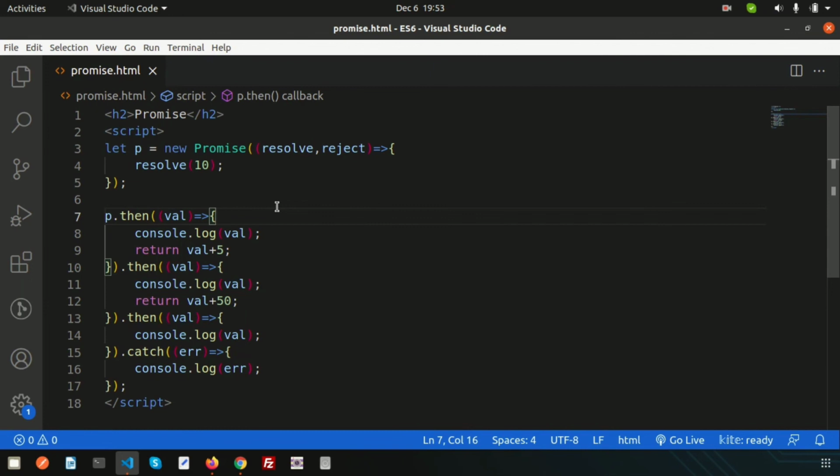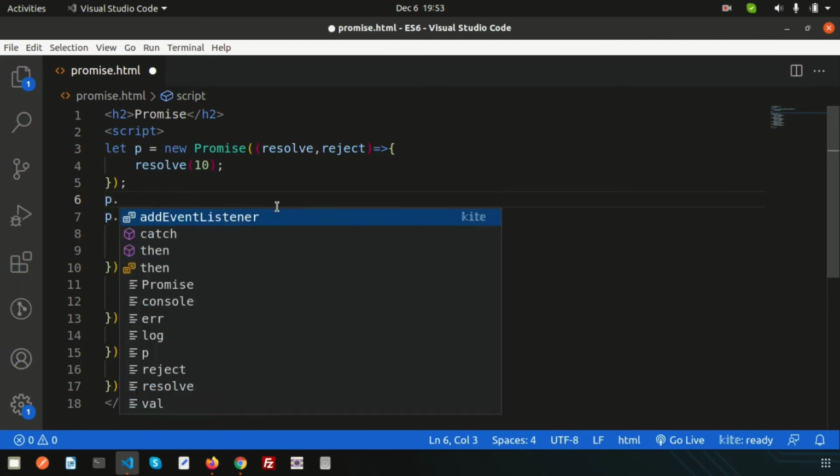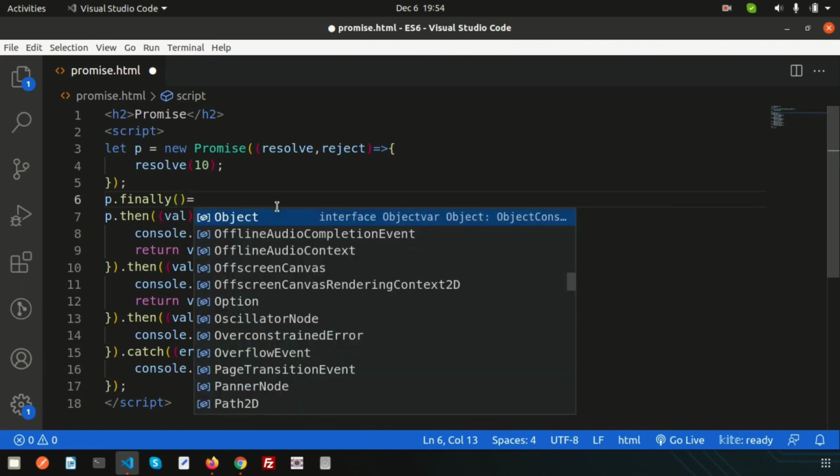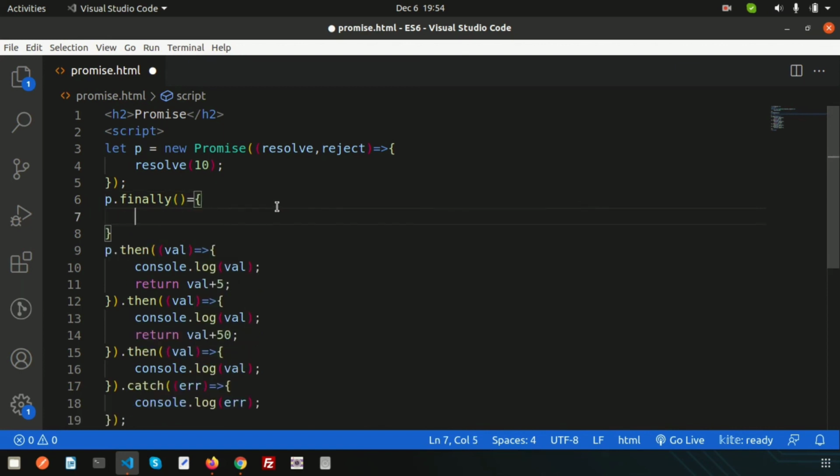Another topic related to promise is finally. Just like in OOPs concepts, if you have a constructor, then we can add these things. So just write here finally. Basically finally will always execute. If you want something that will always appear, you can declare it in the finally block. So simply write p, that is the object name, and then finally, right? Inside here we don't need to pass any arguments.